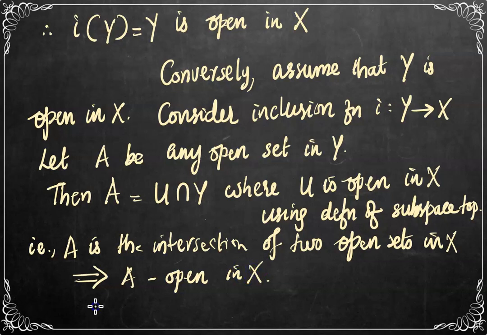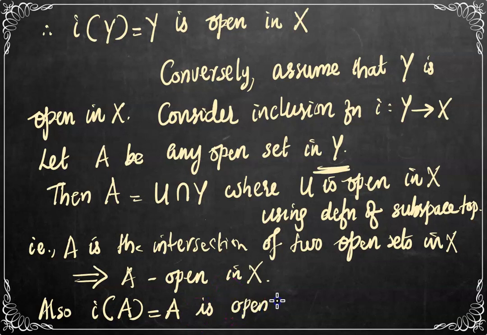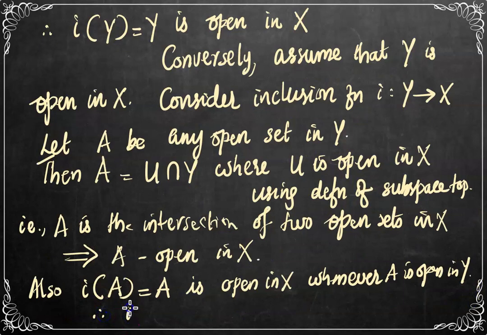And we have I of A equal to A itself since A is a subset of Y. So, I of A is open in X whenever A is open in Y. Therefore, we can conclude that the inclusion function I is open.